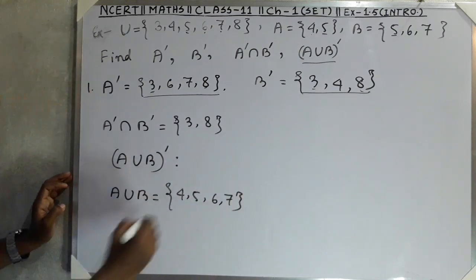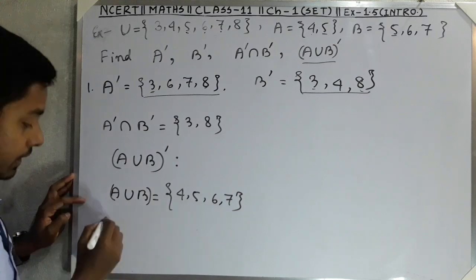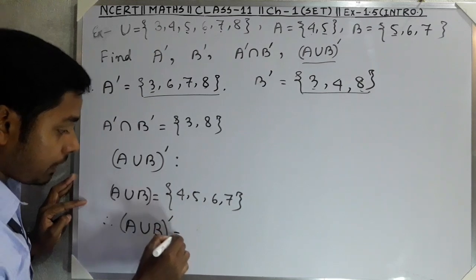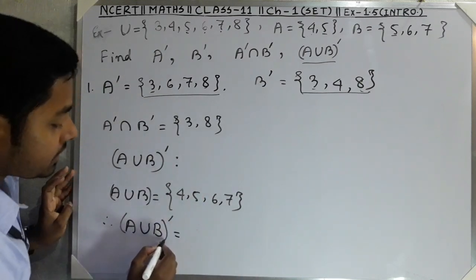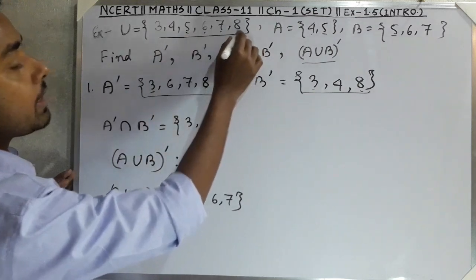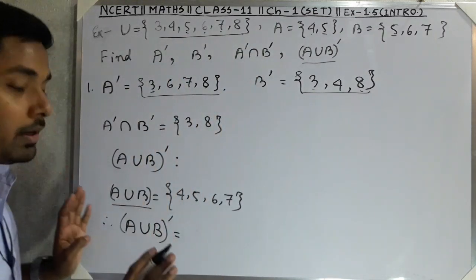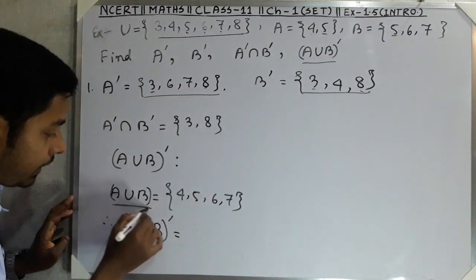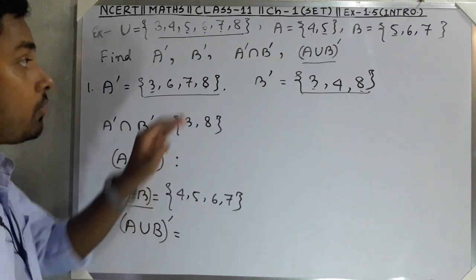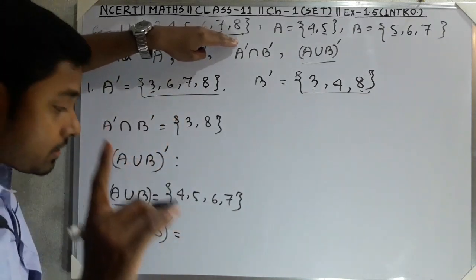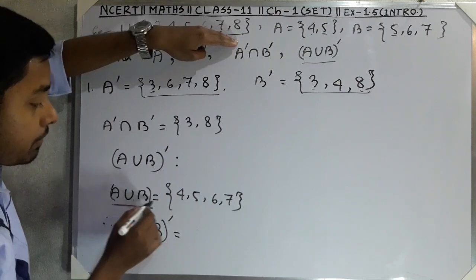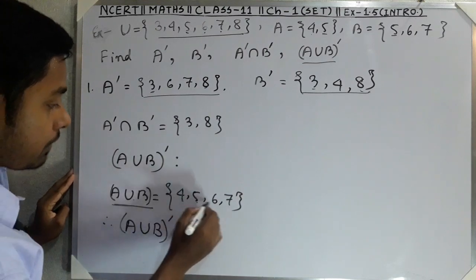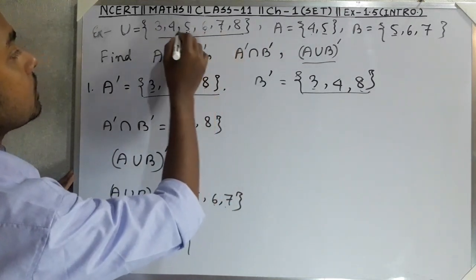This is A union B. Now A union B complement means all the elements of the universal set except the elements of A union B. The elements of A union B are 4, 5, 6, 7.